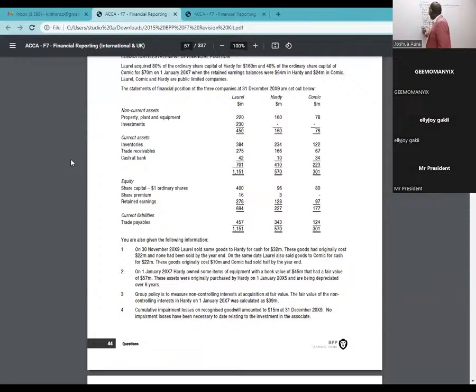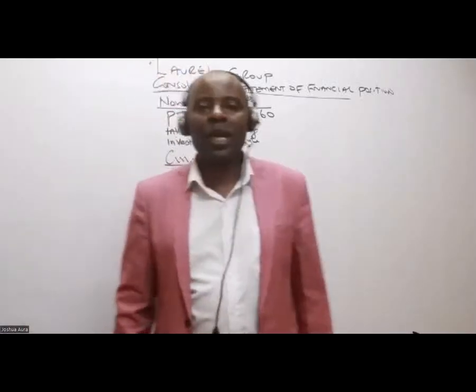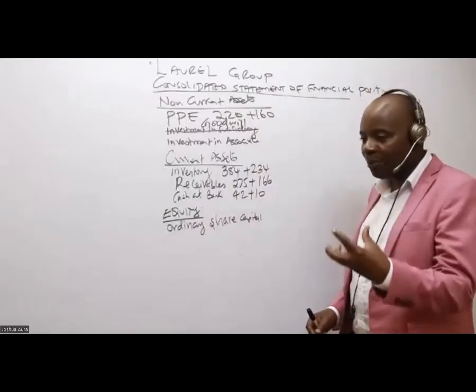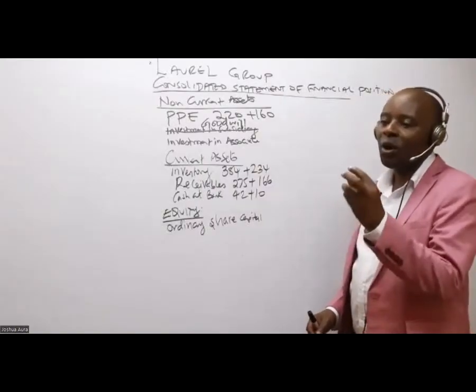I'll start with the ordinary share capital. This one is normally a free mark. What do you know about ordinary share capital for group consolidated accounts? Anybody who has an idea? That I shall always pick the parent only figure.